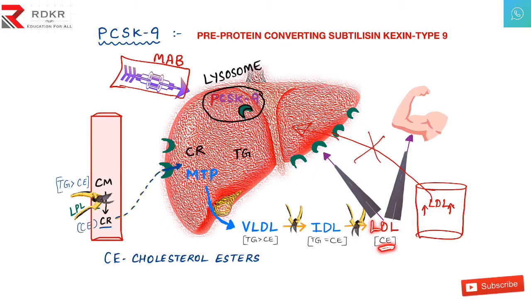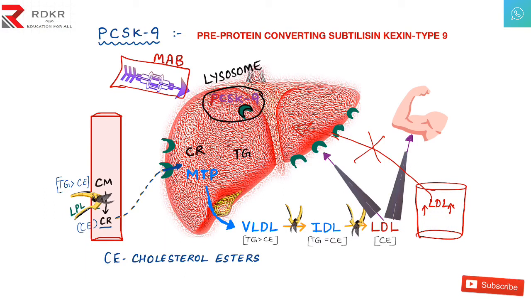And this LDL has 2 pathways. One, it can go into the tissue, and other it can go into the liver with the help of LDL receptors. But we have another enemy here, that is PCSK9. This has the capacity of absorbing the receptors and putting it into lysosome and break down all the receptors. It will be playing inside by breaking all the LDL receptors. So if all LDL receptors are not present, then the serum cholesterol in the blood will be increasing because it is not absorbed into the liver.